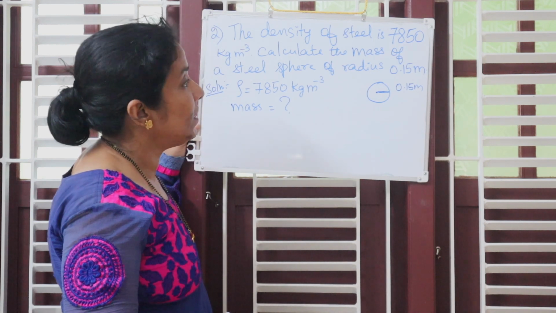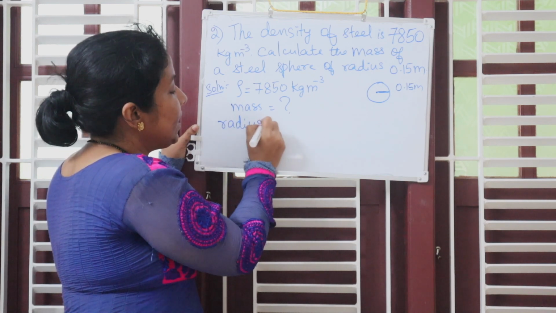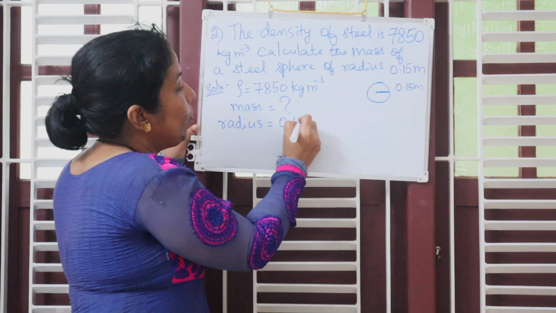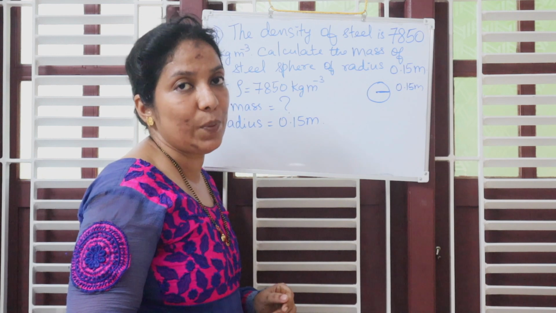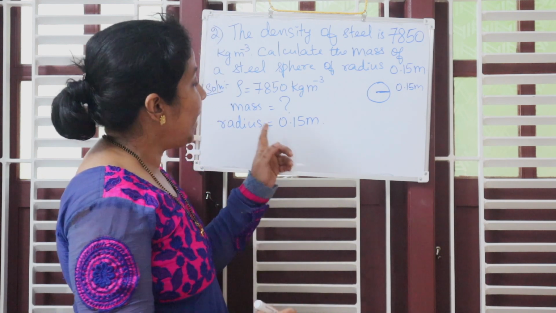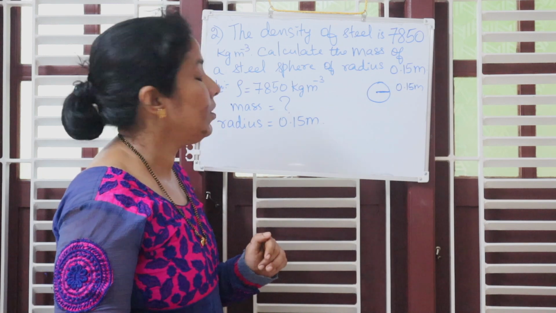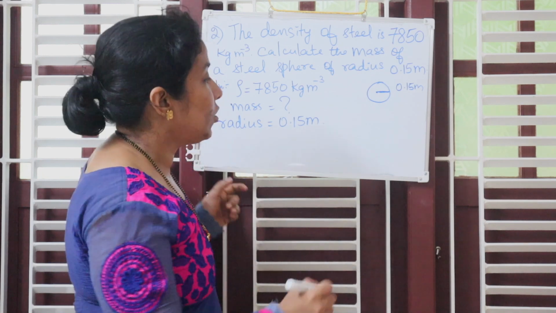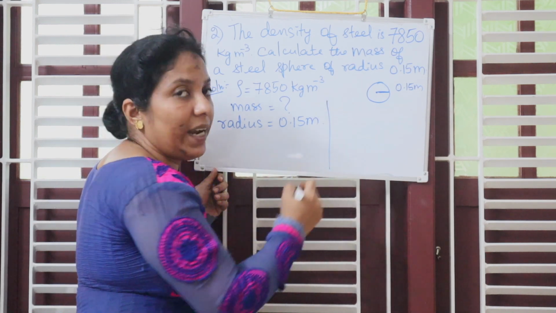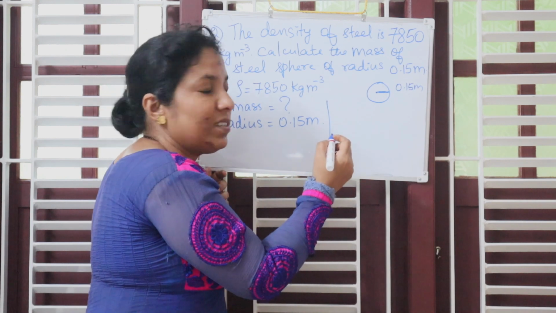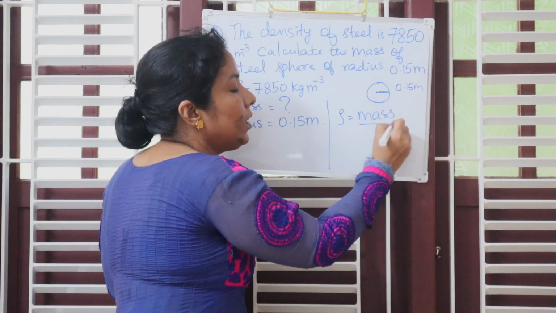And what else is given? Radius of the sphere is given. Radius is equal to 0.15 meter. Now students, the given shape is a sphere. To find the mass, we have to have the volume. So the first step is we have to find out volume, or else let me write it here. We know the formula. What is the formula? Density is equal to mass over volume.